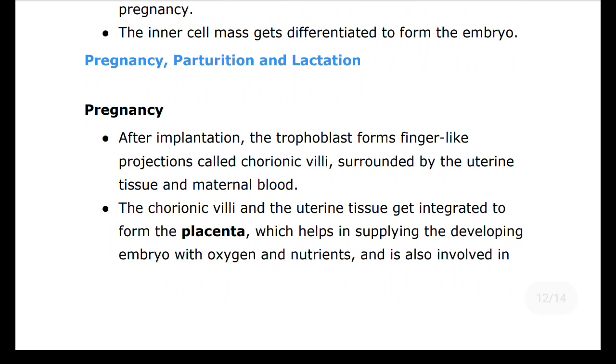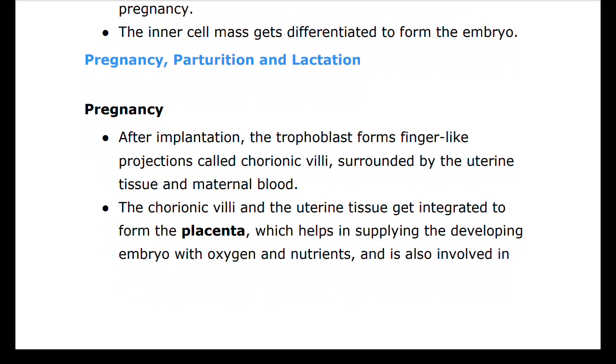Now see the pregnancy, parturition and lactation. After implantation, finger-like projection appear on the trophoblast called chorionic villi, which are surrounded by the uterine tissue and maternal blood. The chorionic villi and the uterine tissue become interdigitated with each other and jointly form a structural and functional unit between developing embryo, that is fetus, and the